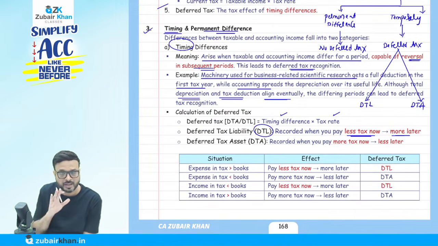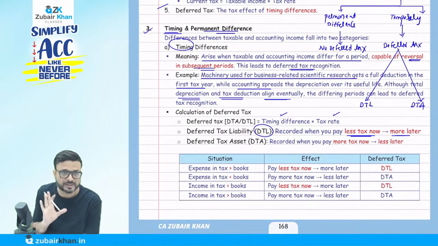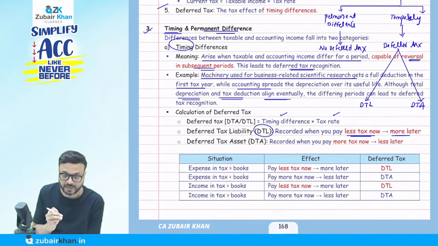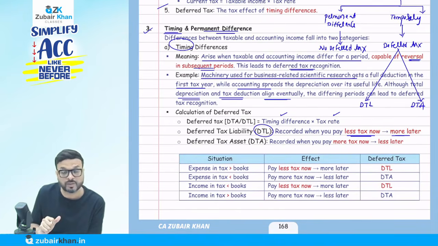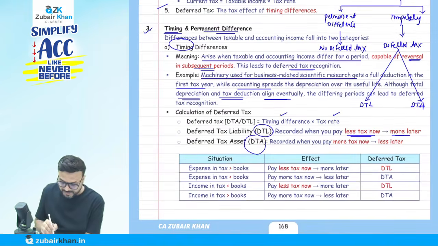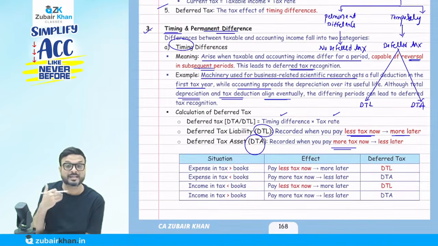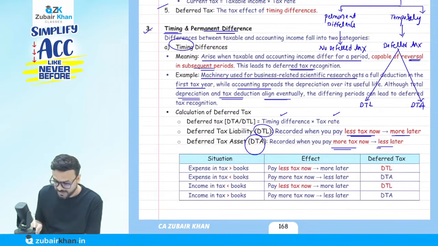It means if I'm paying a lesser amount of tax during the current year, but I am going to pay more tax in a later year, we are going to create a deferred tax liability. If it is a deferred tax asset, I am to pay more tax now and lesser tax later.